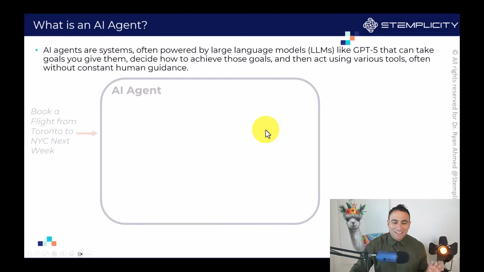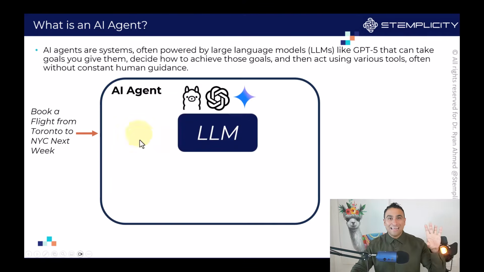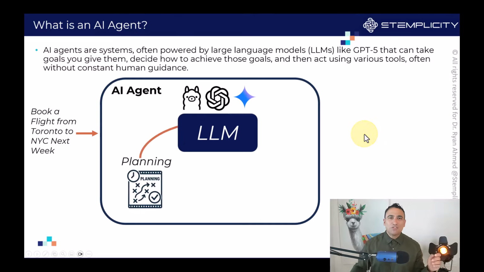Let me show you. So here I have an artificial intelligence agent, and you can simply ask the agent or give it a task. I want you to book a flight from Toronto to New York City next week. The agent is going to be powered by an LLM or a large language model like GPT-5, for example. It can also be powered by Gemini here. And the agent is going to have planning capability. So it can reason, it can plan, it can create its own tasks, for example.